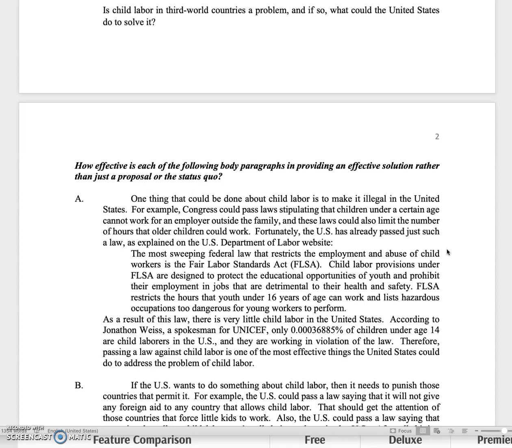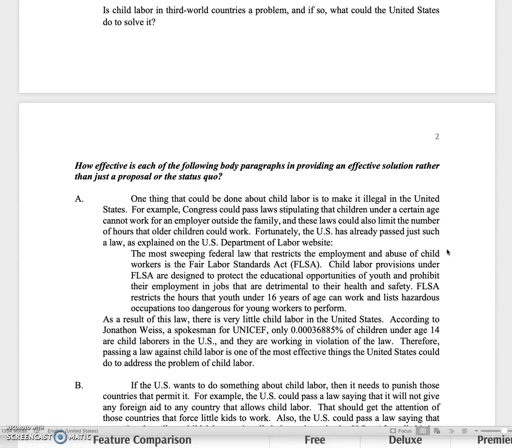All right, coming back, A is just status quo. It's not offering anything new. It's just saying, well, one thing we could do to solve the problem of child labor is to make it illegal in the United States, and we've already done that. So that is not a solution. That's just like a history of what's already happened.